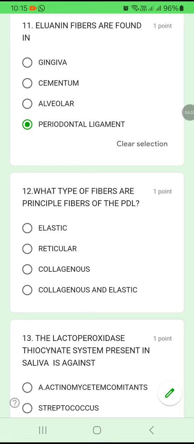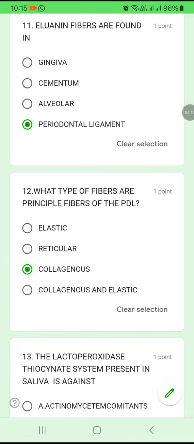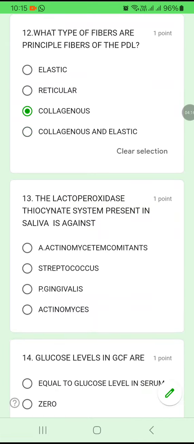Question number 12. What type of fibers are principal fibers of the periodontal ligament? Elastic fibers, reticular fibers, collagenous fibers, or both collagenous and elastic fibers? Collagenous fibers are the principal fibers of the PDL. Option C. 13. The lactoperoxidase thiocyanate system present in the saliva is against actinomycetes, acetaminophenol, streptococcus, or Porphyromonas gingivalis?